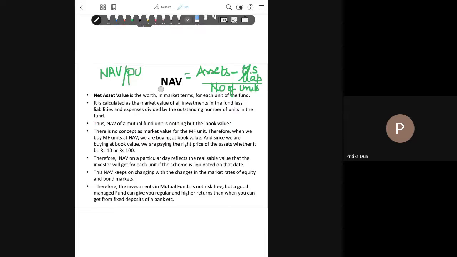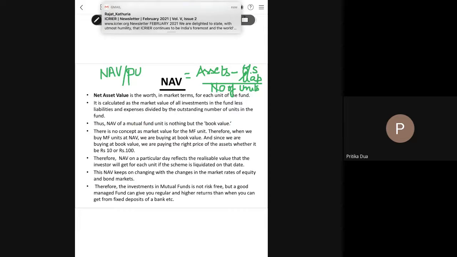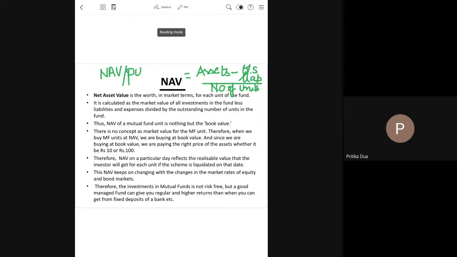Net asset value is basically the market value or book value of all the investments in the fund